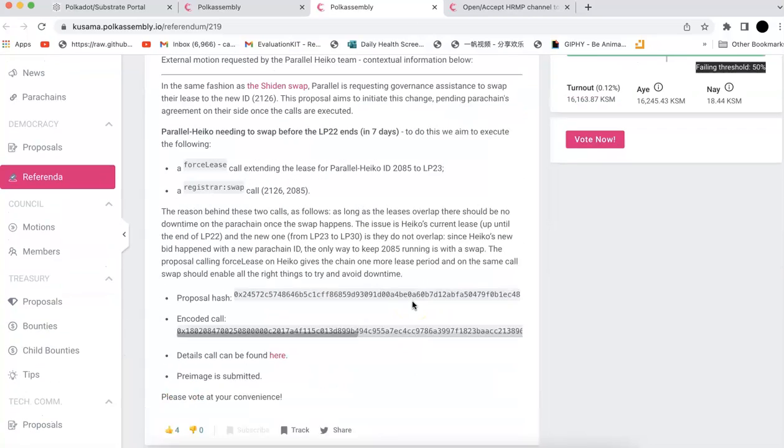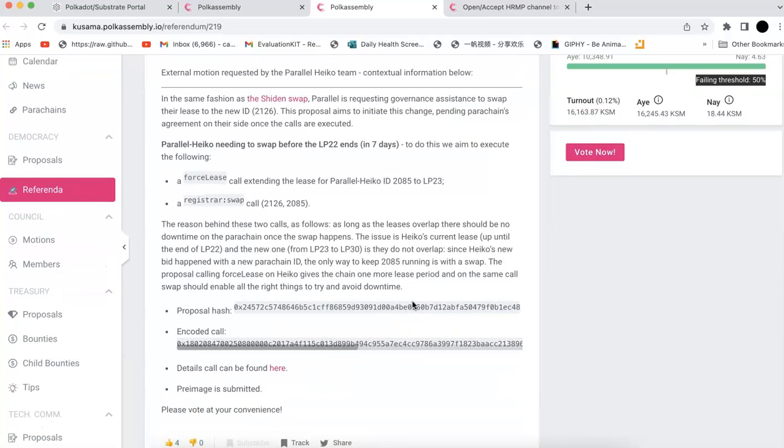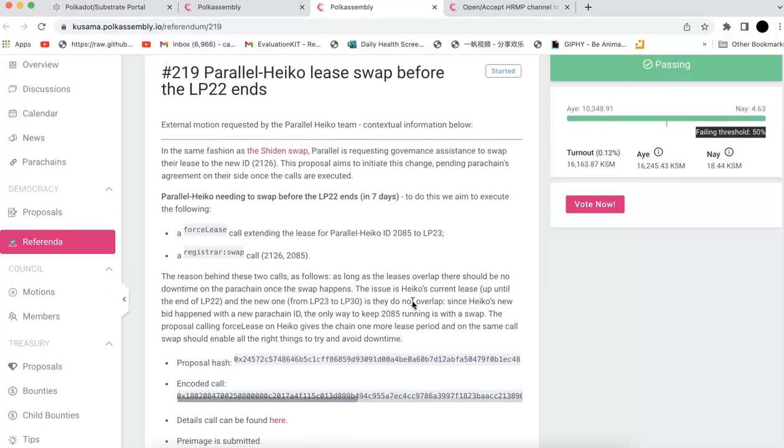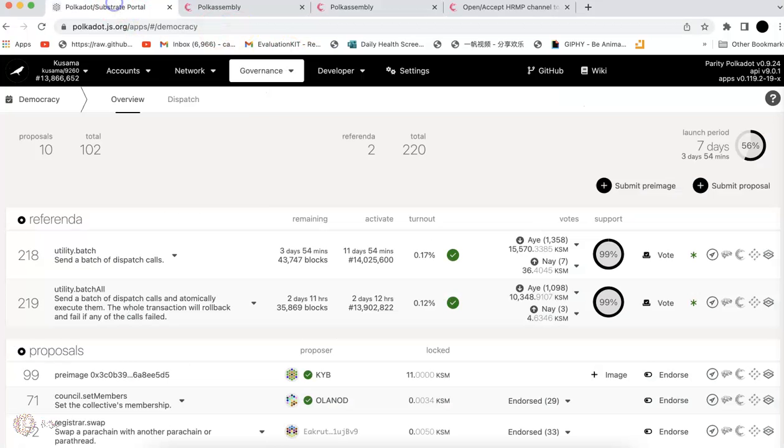Now for this one, it's very important for the Parent Heckle, and if you are in the Parent Heckle ecosystem, you want to support this one because you want them to get the new parachain on Kusama. They just won that, so now they need to switch to the new one. So I would highly recommend let's vote yes for Parent Heckle as well, just like the Shiden. So that's the second one.